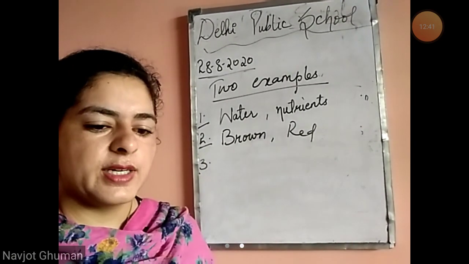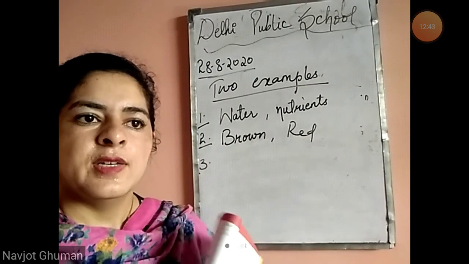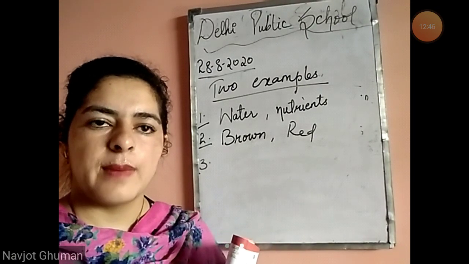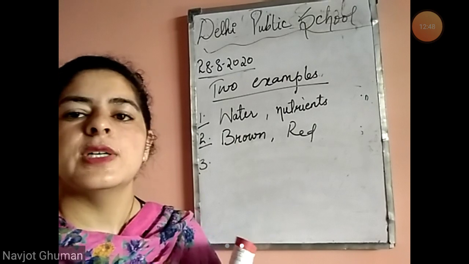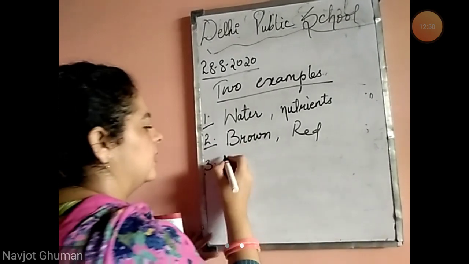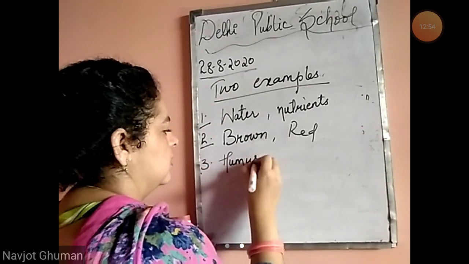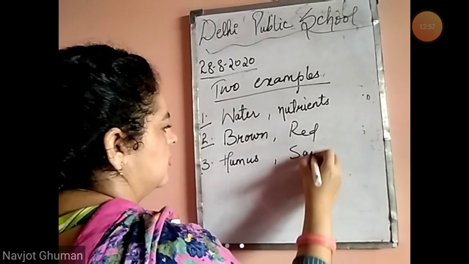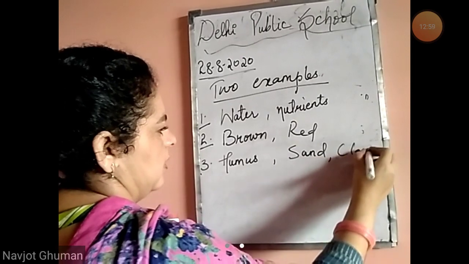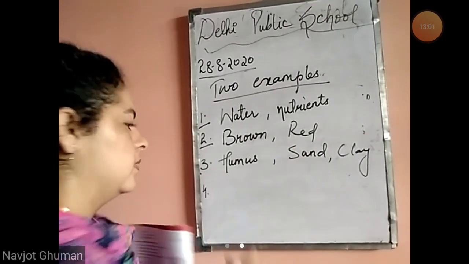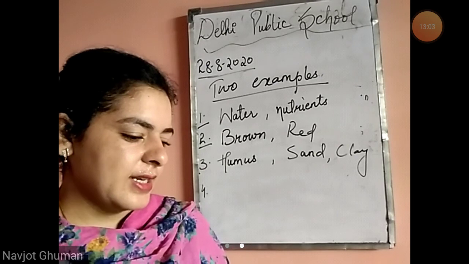Things that soil contains. What is present in soil? We know soil contains pebbles, sand, clay, humus. Anything, 2 things you can write. Write humus, sand or clay. Animals that live in soil.